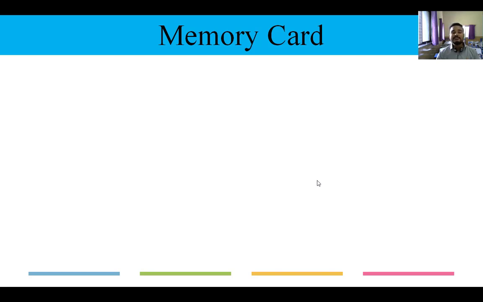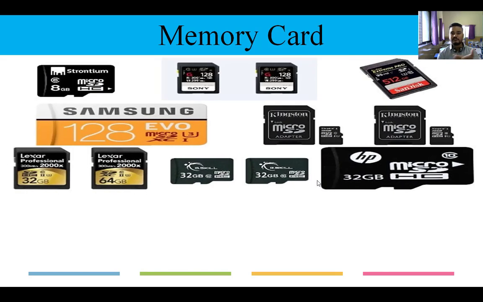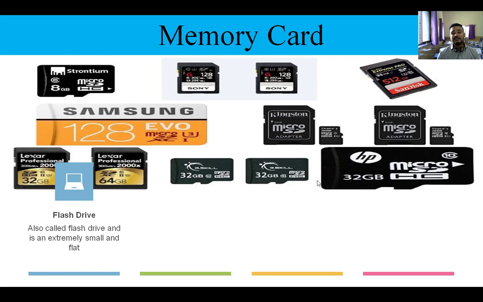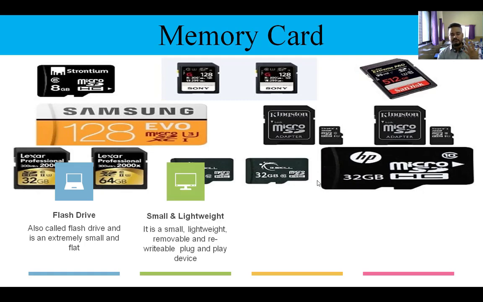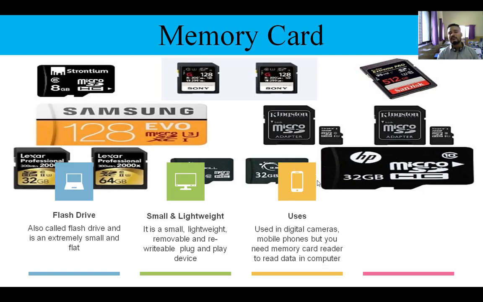Last one, that is memory card. You might have seen it in your parents' phone or your phone. That memory card is used for our extra storage. So here are some memory cards. Some small ones, some big ones. This is also called a flash drive. It is an extremely small, flat plastic chip, like this much only, which is used to store audios, videos and all that. It is very small and lightweight, and a plug and play device like our pen drive. It can be inserted into mobile phones or cameras or card readers or wherever we want.